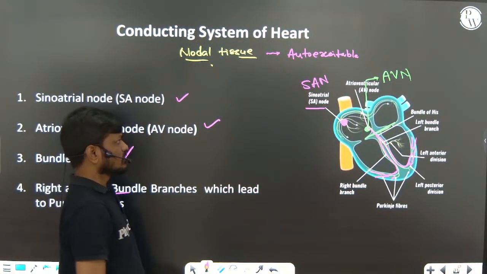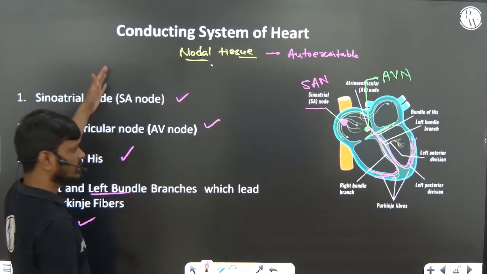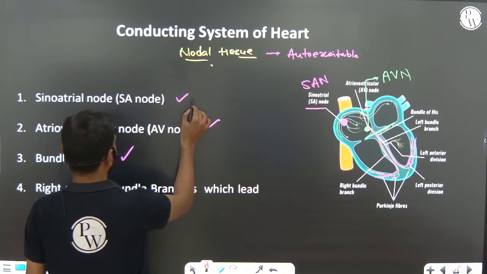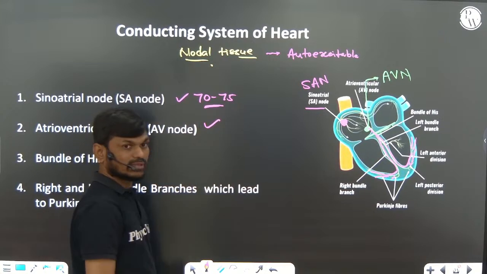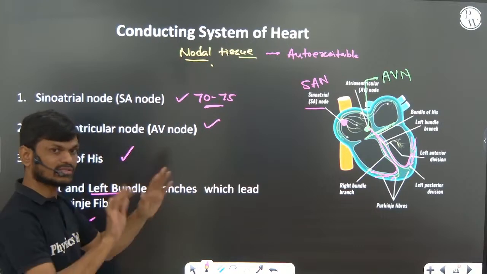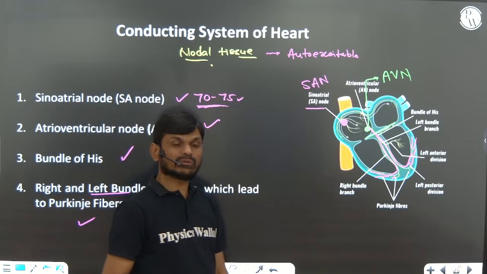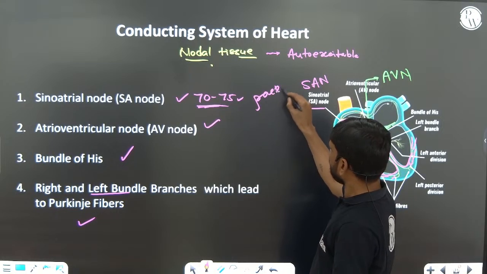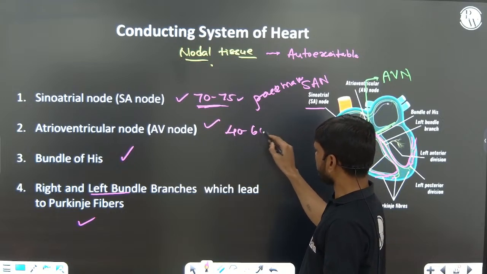Okay. Now the generation of action potential by these parts is not the same, it varies. The number of action potentials generated per minute by these conducting parts is not the same. The SA node can generate 70 to 75 action potentials per minute, so that's why it is called the pacemaker. The AV node generates 40 to 60 action potentials per minute.